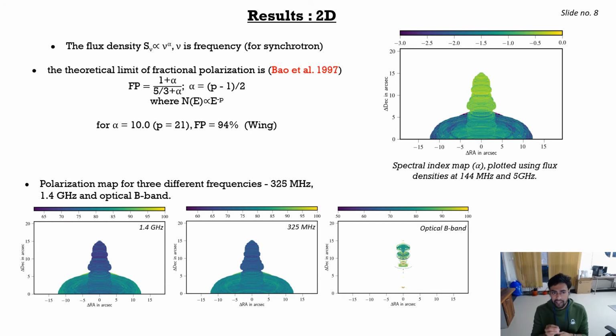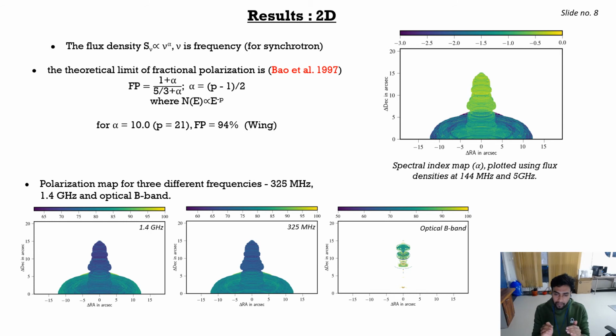Now, there is a theoretical limit of fractional polarization that can be obtained using a given value of spectral index. That is represented in Bao et al. 1997, and the formula is given here. For a spectral index value of 10, we get a fractional polarization of 94%, which is the case in the wings.